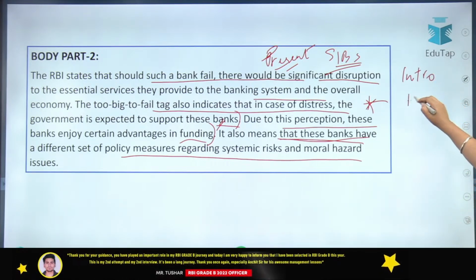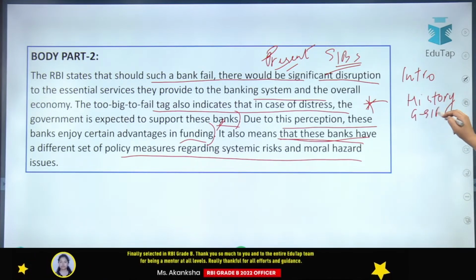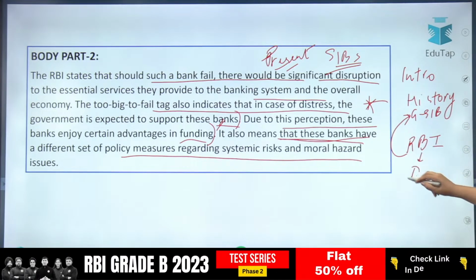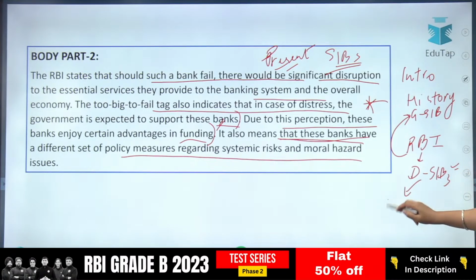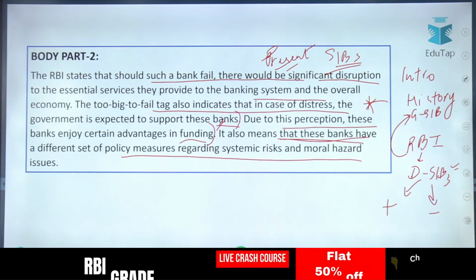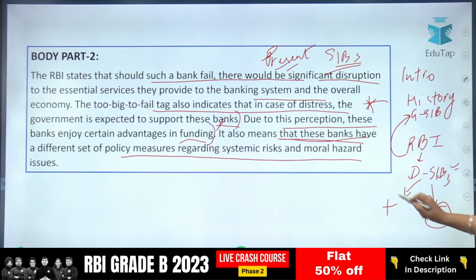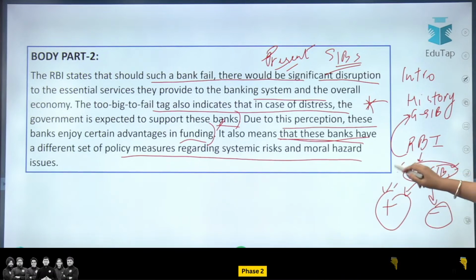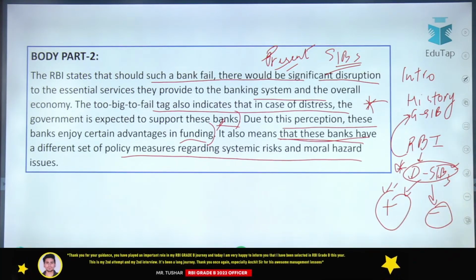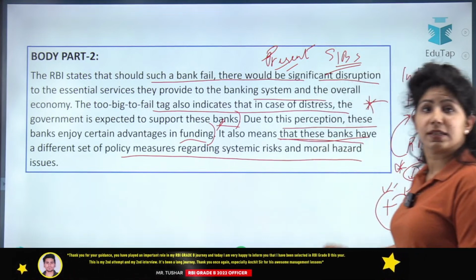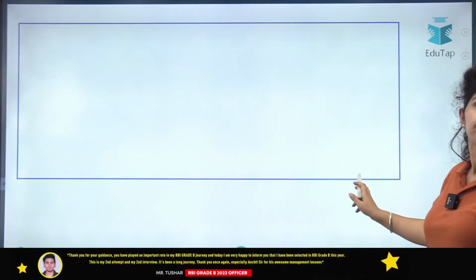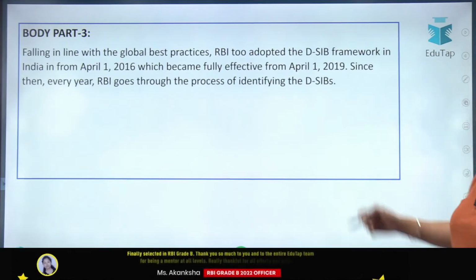Intro, history, or coming up of global SIBs. Then we came to what RBI had to say about global SIBs and how RBI has established domestic SIBs, or what are the advantages that they get and what are the instructions that they have to follow, the additional protocol that they have to follow. Now what is this? Talking exactly about DSIB, we'll move to this. What are the instructions and what are the benefits for becoming a DSIB? That's your next body part.